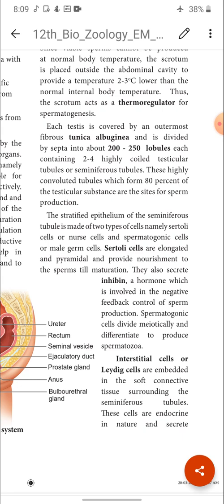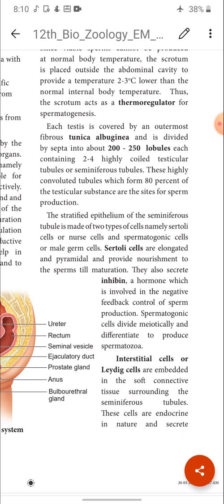Okay, children. See, each testis is covered by an outermost fibrous tunica albuginea. So the testis is covered by a membrane, and the membrane is called tunica albuginea. Each testis is divided into compartments. How? By septa. Septa means like a wall.